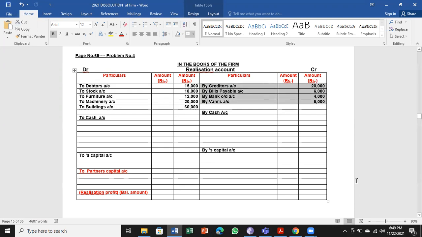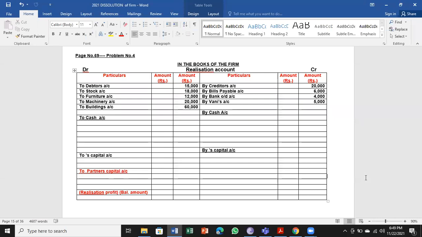So here profit or loss may arise because when you realize more value for the assets, profit. When you realize less in the assets, loss. Similarly, when you pay more to the liabilities, it's a loss. When you pay less to the liabilities, it's a profit or a gain.